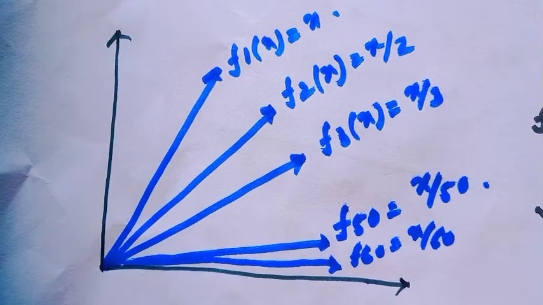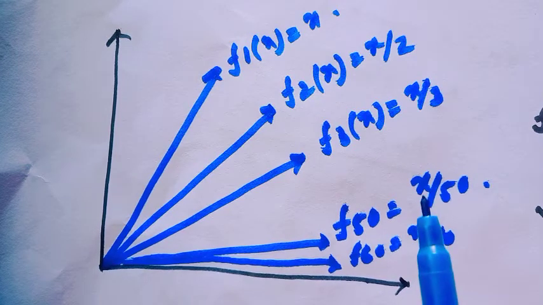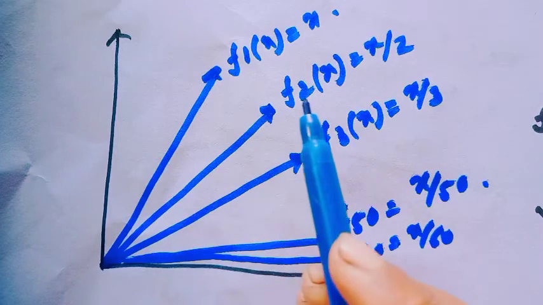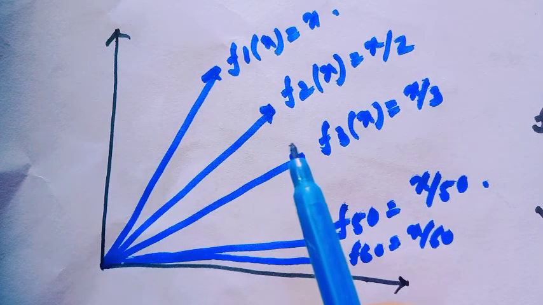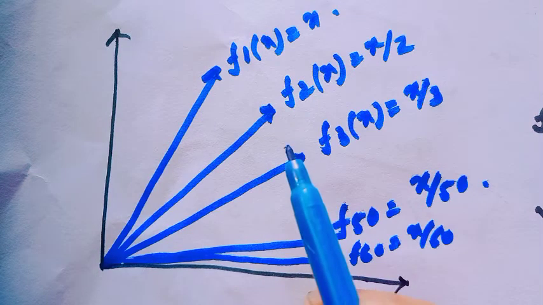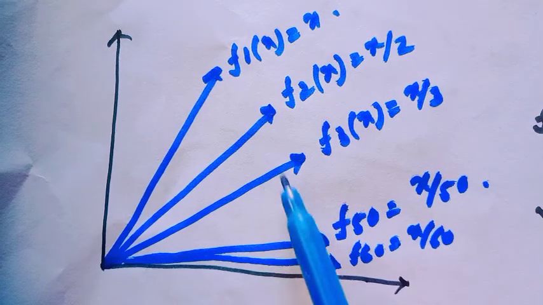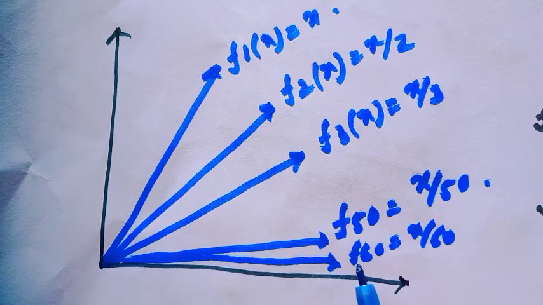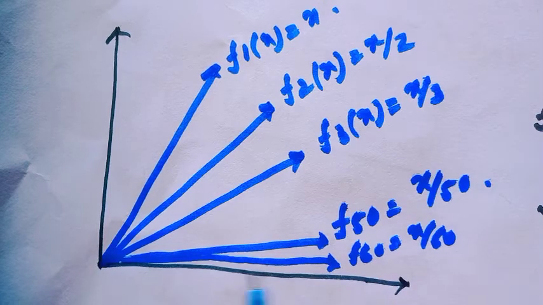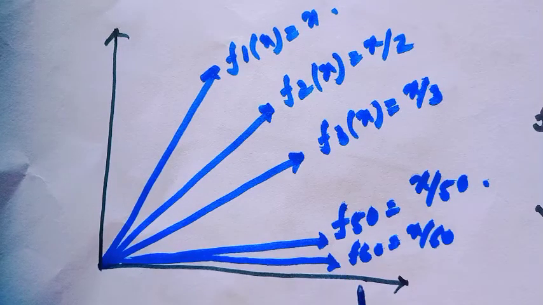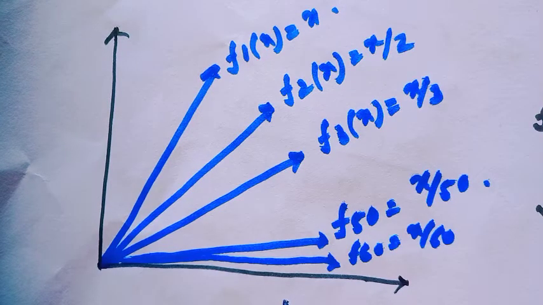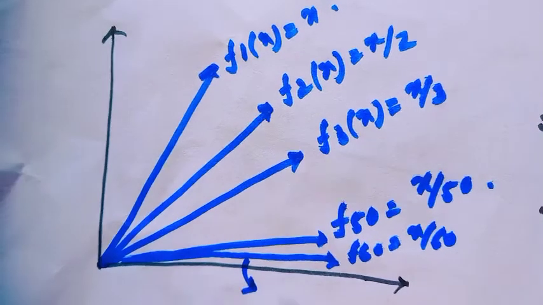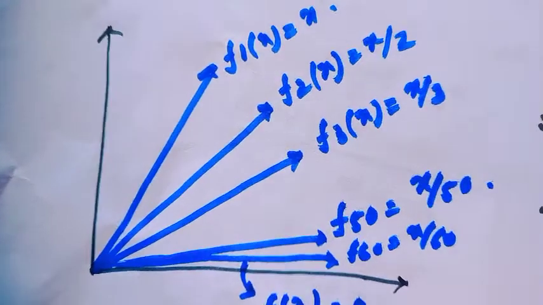Just continue this, and notice here that when the value of n increases, all functions are straight lines, this is true, but they become less and less steep, and when n increases more, the function will become the same as the zero function. That means the limit of the function would be f(x) equal to 0.